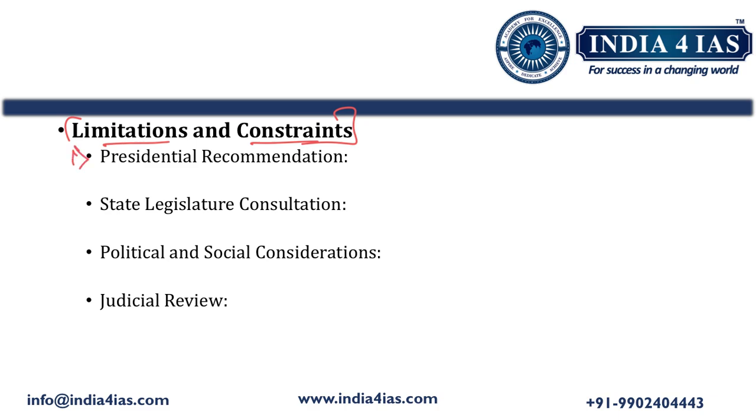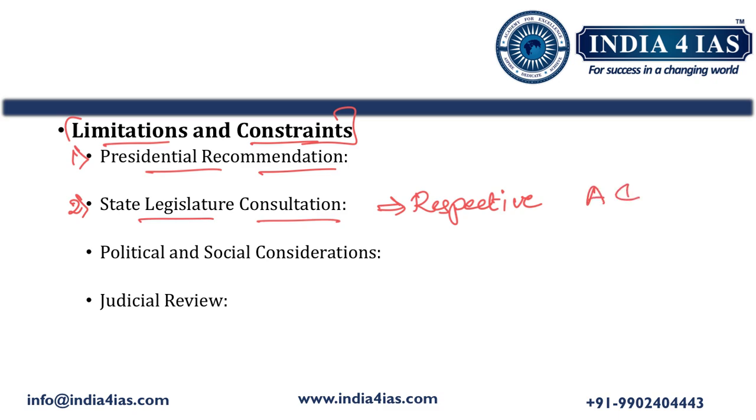The first one is presidential recommendation. Every such state reorganization requires the presidential recommendation. This is one of the checks and balances with respect to the Parliament's power to reorganize the states. The second one is state legislature consultation. Every such reorganization has to be consulted with the respective states. For example, if Parliament is creating a new state by taking a few areas from state A and a few areas from state B, then it has to consult both the states. That is also one of the constraints or limitations on the Parliament's power to reorganize the states.